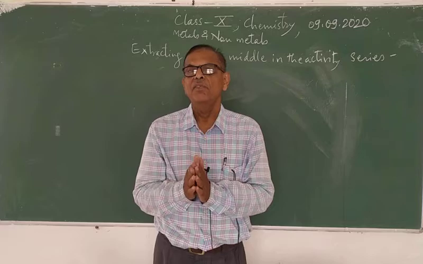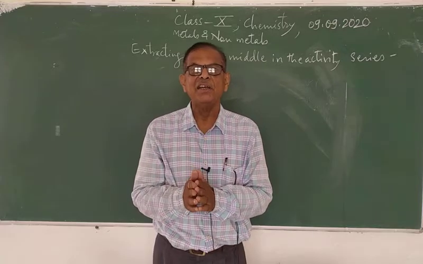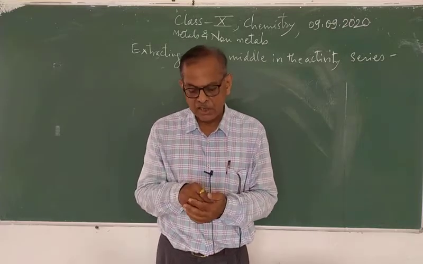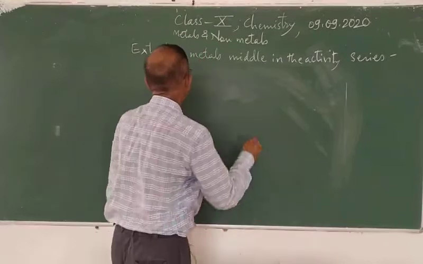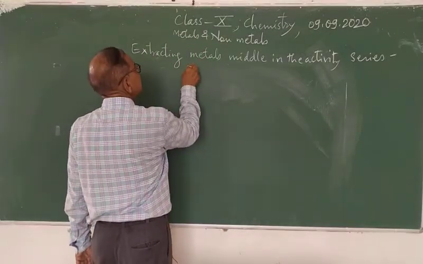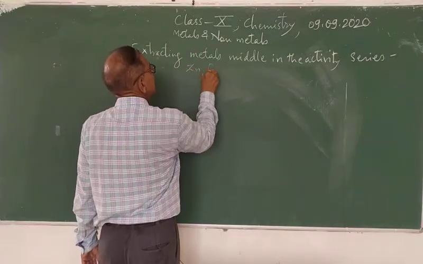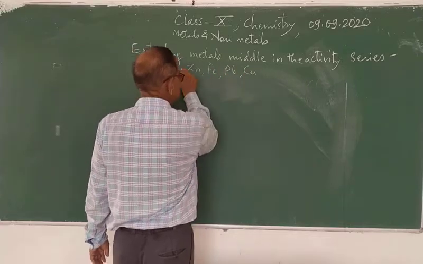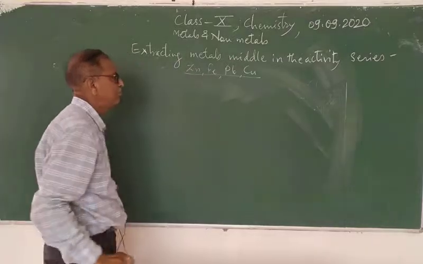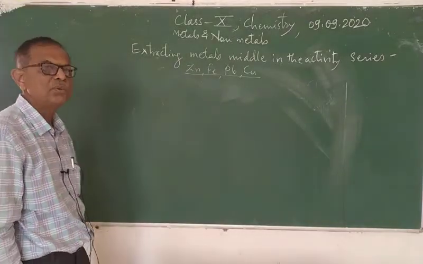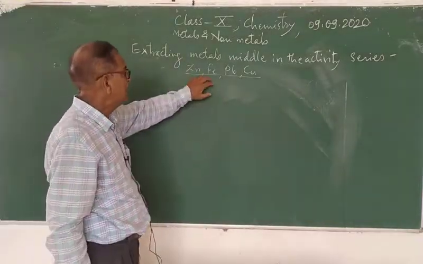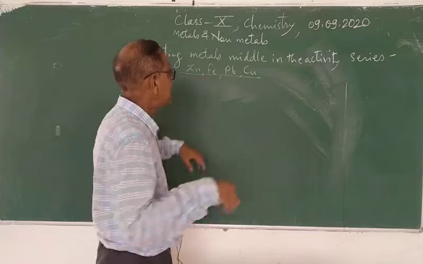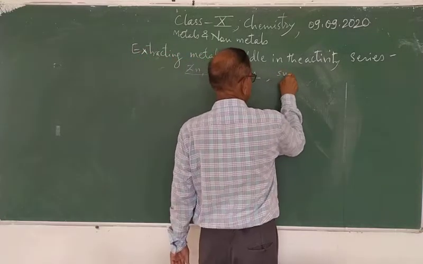They are moderately reactive. So these are the metals of middle activity, and they exist as sulfides and carbonates.